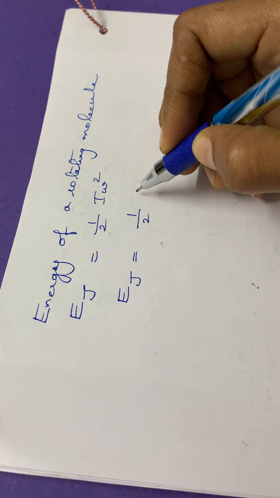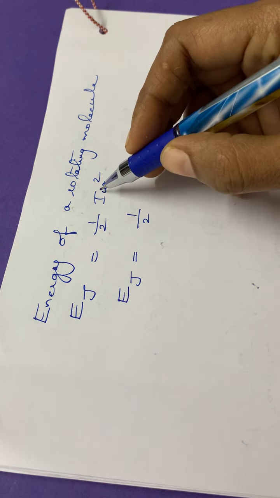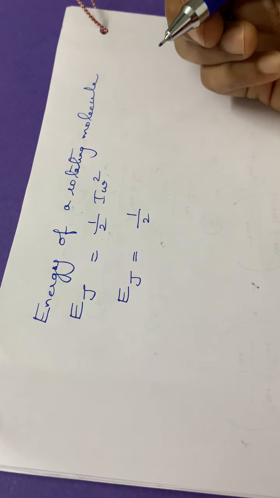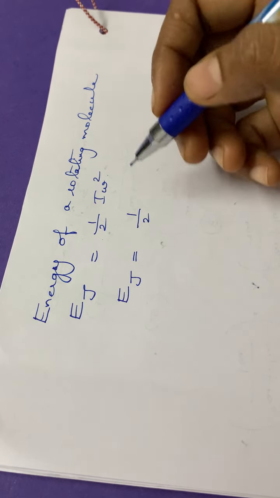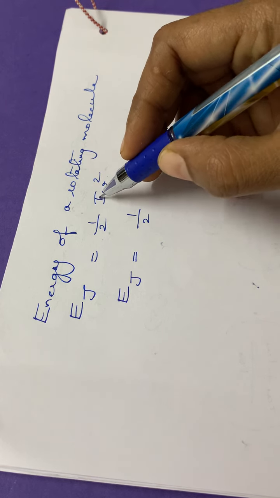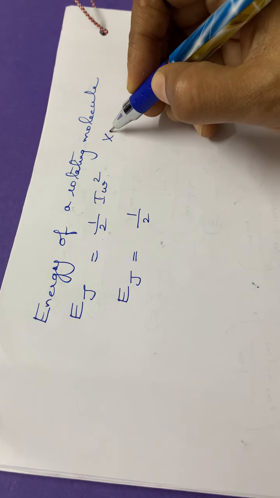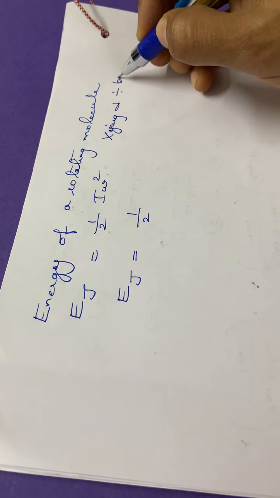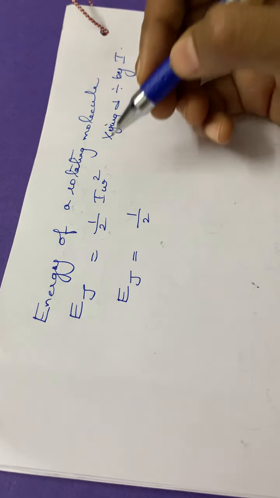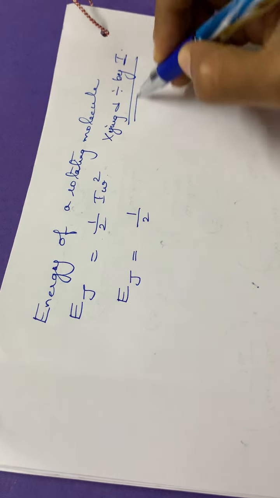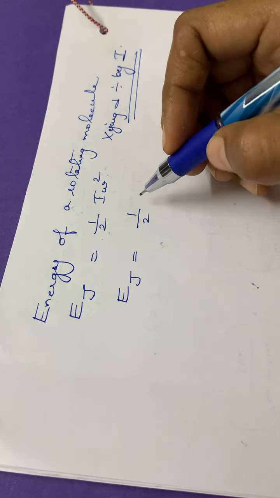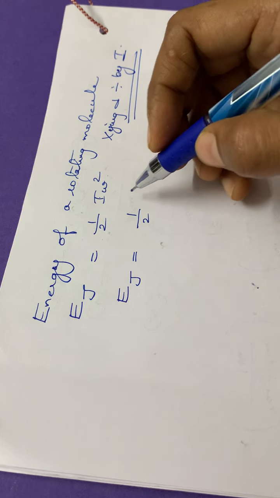Okay, instead of I omega square, I am multiplying by I in the numerator and also in the denominator. That is, there will not be any change while I am multiplying and dividing by I in this equation, so that no change will occur to that particular equation.